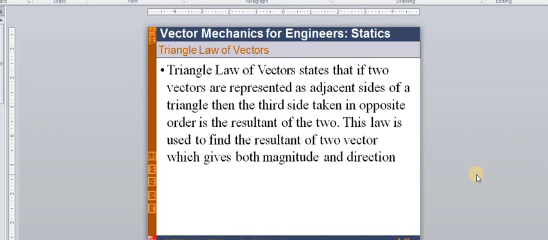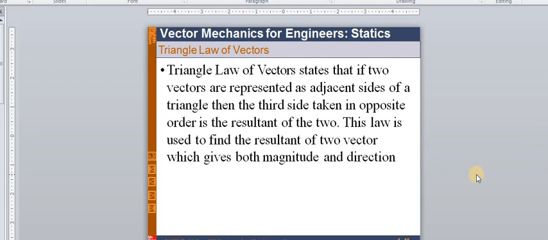It states that if two vectors or two forces are represented as the adjacent sides of a triangle, a triangle having three sides, then the third side taken in the opposite order is the resultant of the forces. The third side will be the resultant.